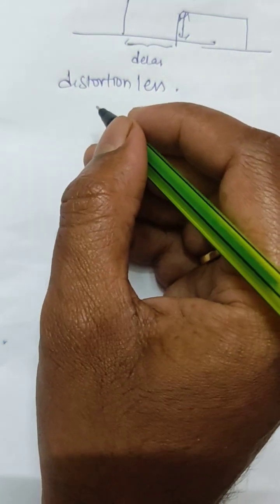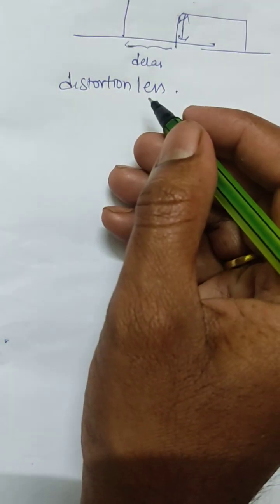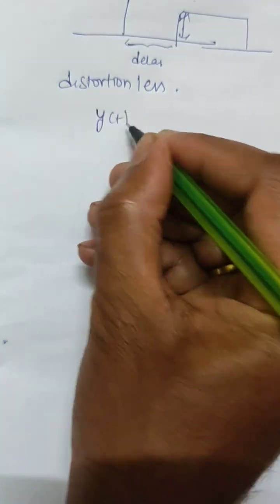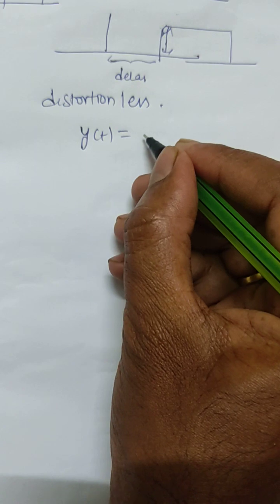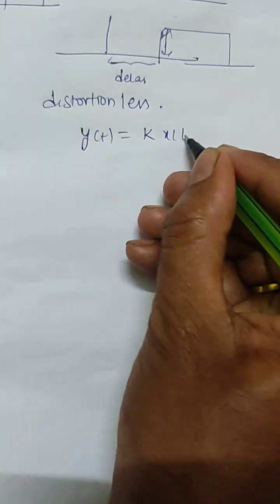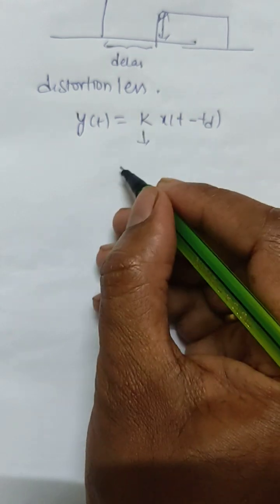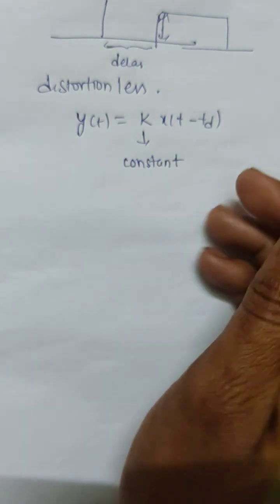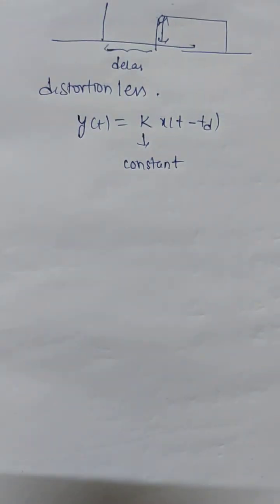So how can we represent mathematically that the system is distortionless? Let us consider the output is y of t. y of t is equal to k times x of t minus td, where k is some constant. k can be anything.